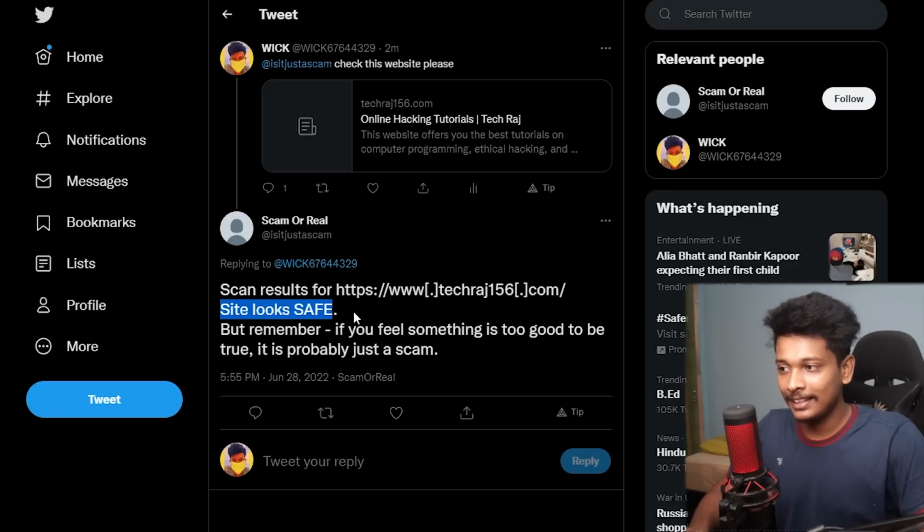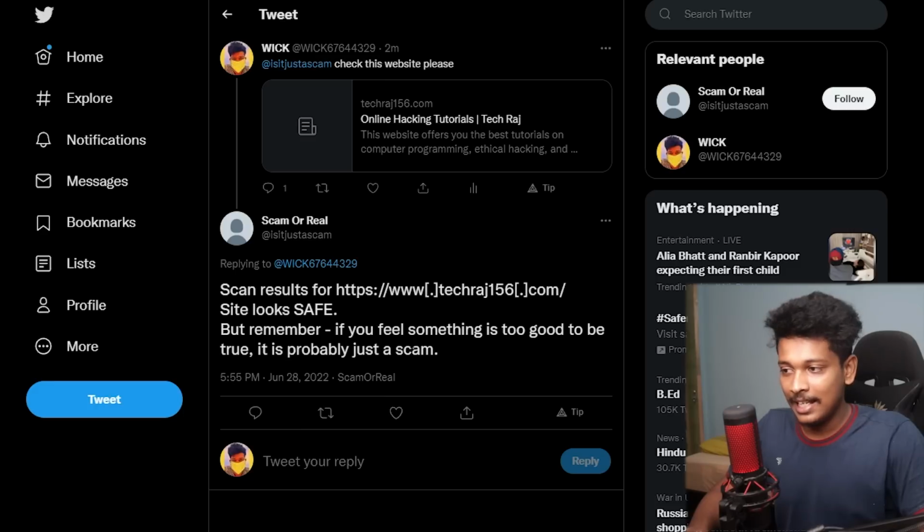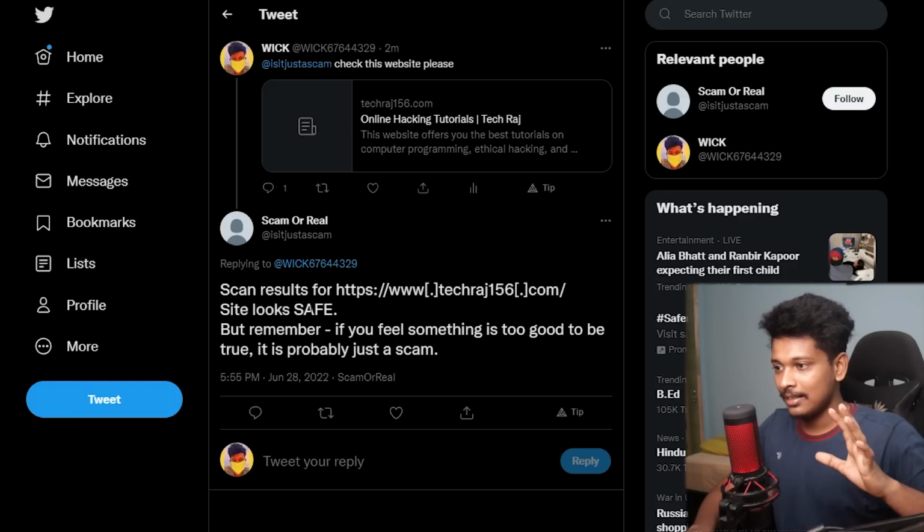So my bot does think that my site is safe, is real. And yeah, it also says, but remember, if you feel something is too good to be true, it is probably just a scam. That is a universal statement, universal truth. So you have to always remember that. So I think now I will just go ahead and try to find out an actual scam website and test it with my bot.